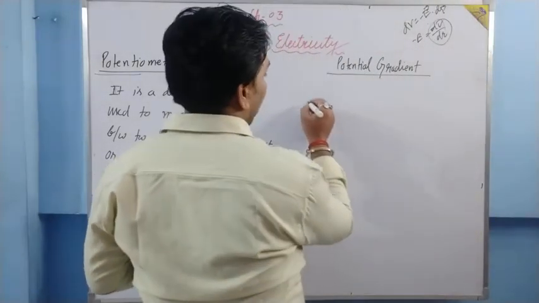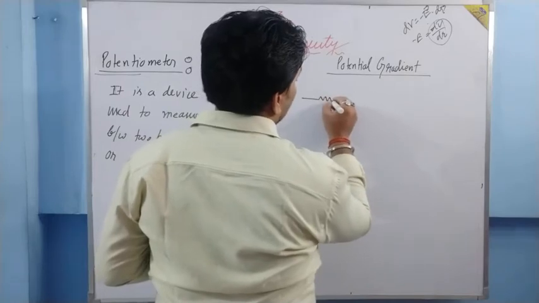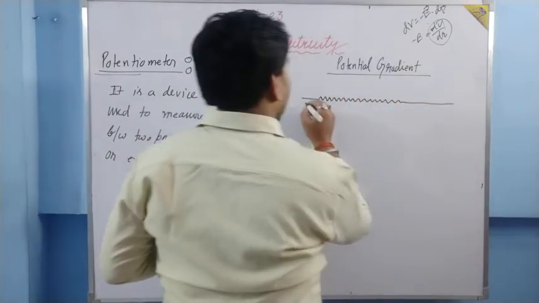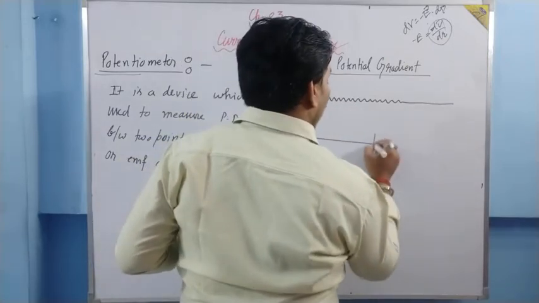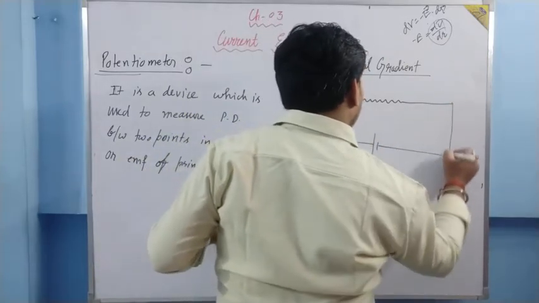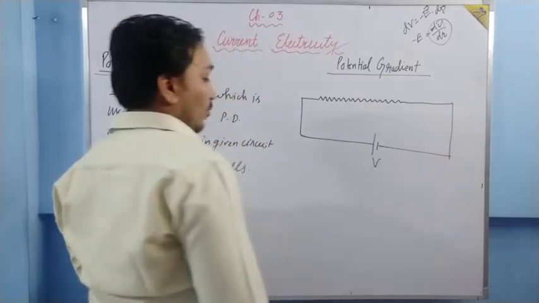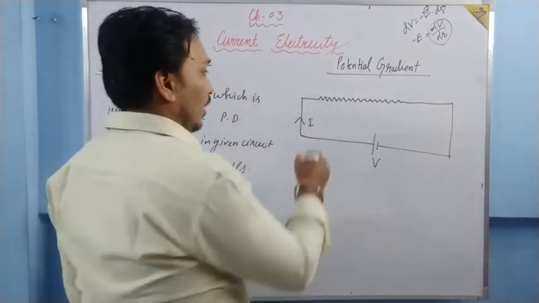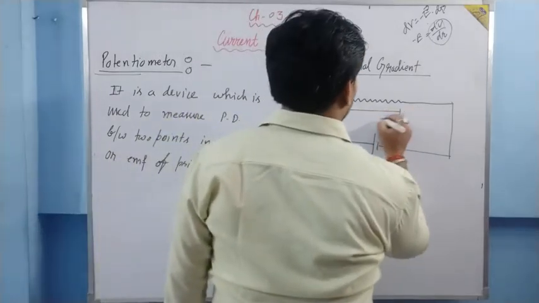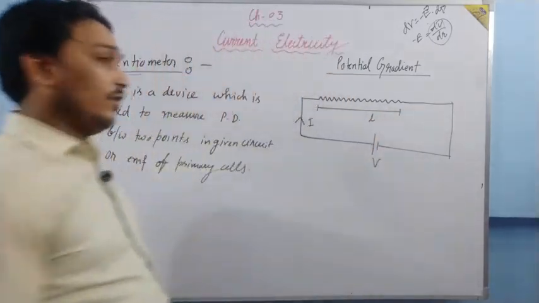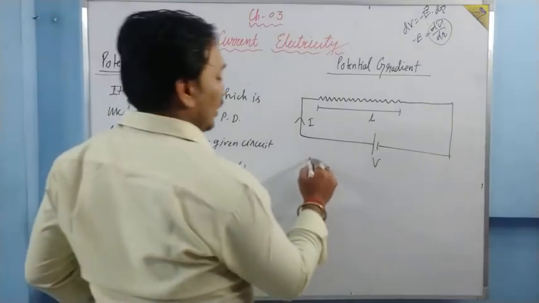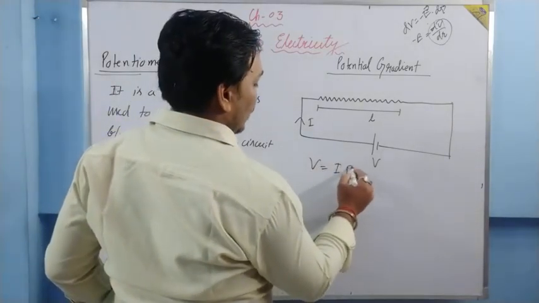Suppose we have a resistance, this much long. I have made it long so that you can understand. Let the potential be V, let the current be I, and let the length of this resistance be L. What we know is that V is equal to IR.